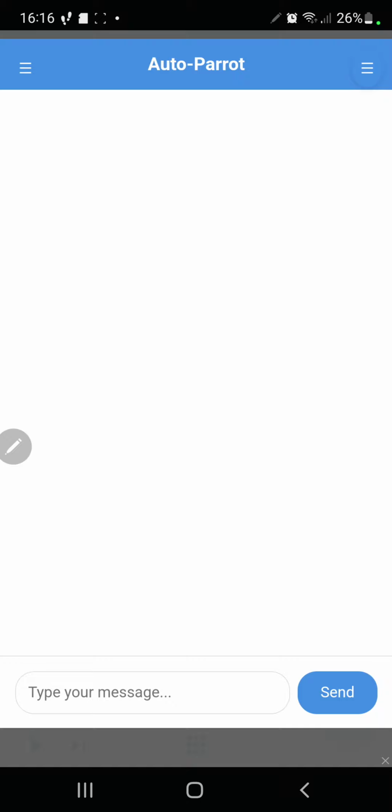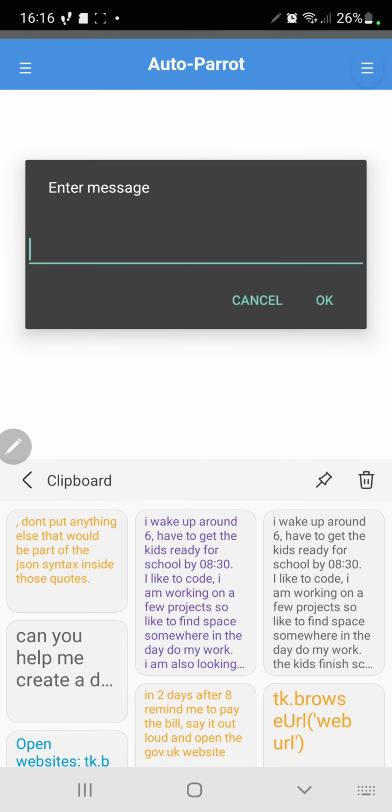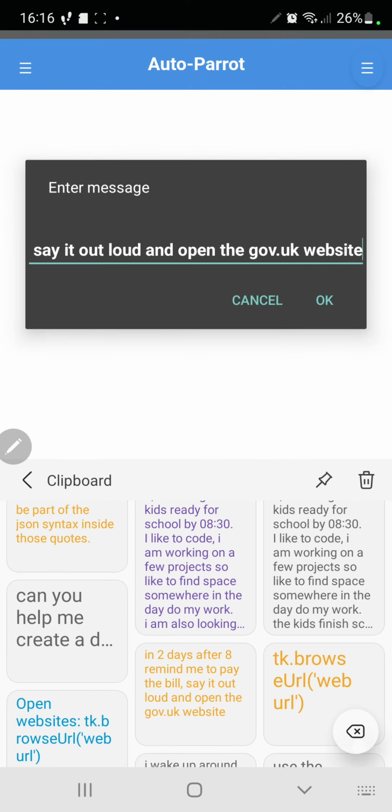This is a quick demo of Auto-Parrot, which is an AI automation chatbot built to help you automate your daily routine, as well as make quick automations and help you become much more productive. So I'm just going to jump in and quickly show you what this app is about.